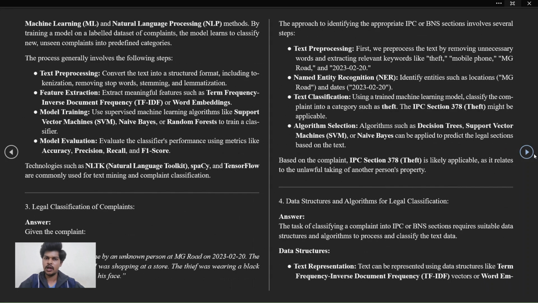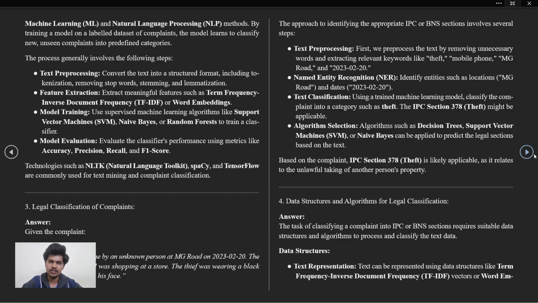Named entity recognition. Identify entities such as location, MG road, and date. Text classification. Using a trained machine learning model, classify the complaint into categories such as theft. The IPC section 378 might be applicable. Algorithm selection. Algorithms such as decision tree, support vector machines, or naive Bayes can be applied to predict the legal section based on the text. Based on the complaint, IPC section 375 is likely applicable as it relates to the unlawful taking of another person's property.